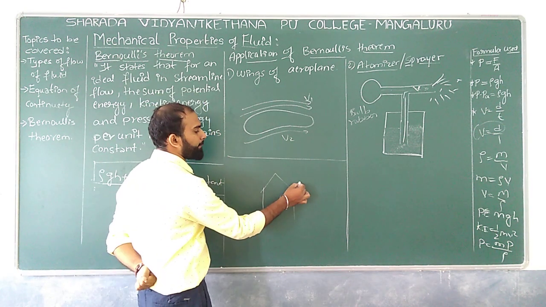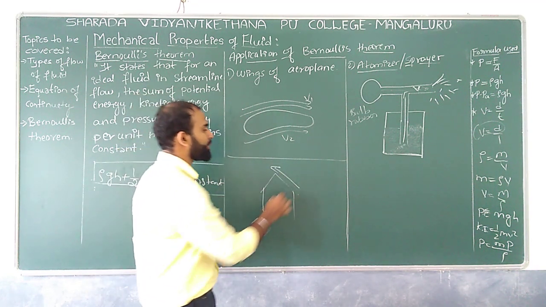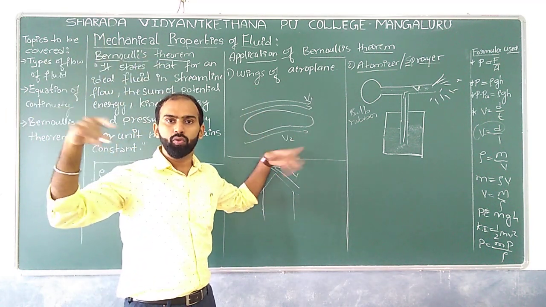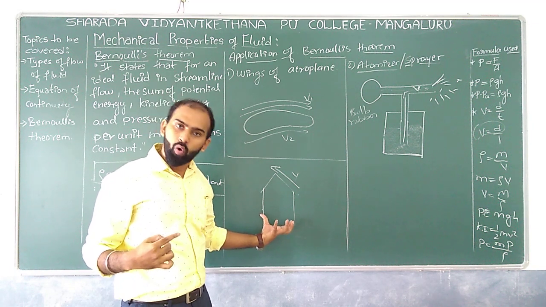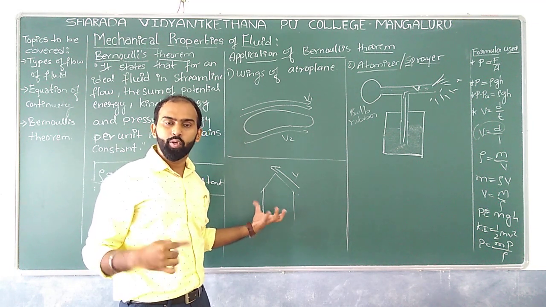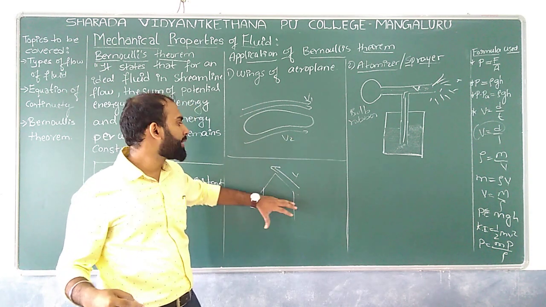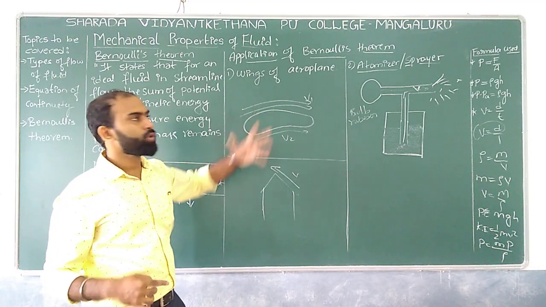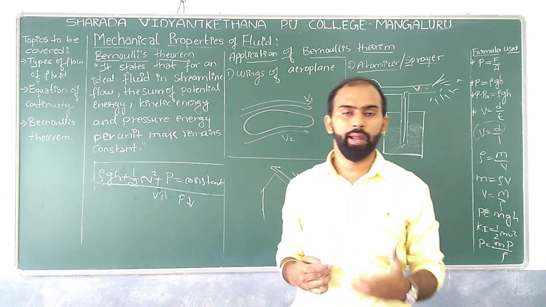There will be an increase in velocity, so obviously low pressure is created on the top of the roof. Since we have higher pressure inside the home, your pressure can move from where to where? Higher pressure to lower pressure, so that along with the air, the roof is going to lift off, it is going to be blown off. So this is how exactly we can find it under the concept of Bernoulli's theorem, right?